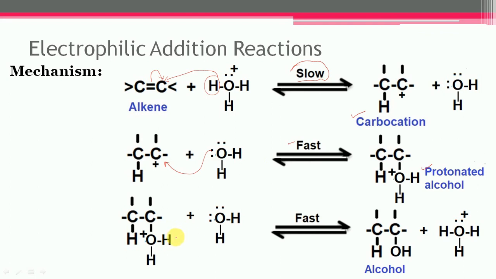Then step number 3, the protonated alcohol can lose 1 proton, and finally alcohol will get formed, and it is again the first step. So this is the mechanism for the addition of water to the alkenes.